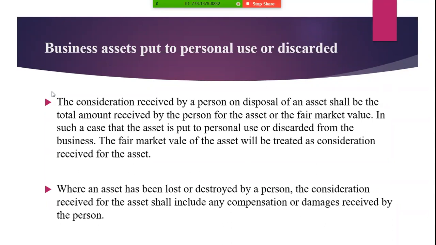In such a case that the asset is put into personal use or discarded from the business, then we shall take the fair market value as the consideration. Where the asset is either lost or destroyed, then the consideration shall be the compensation or damages received by that person.